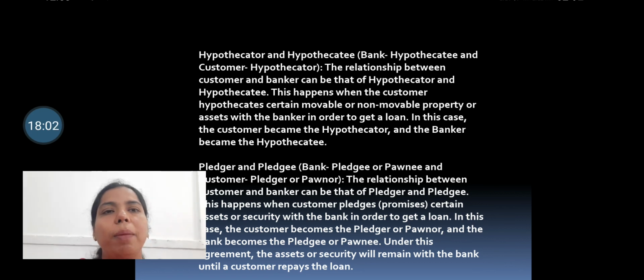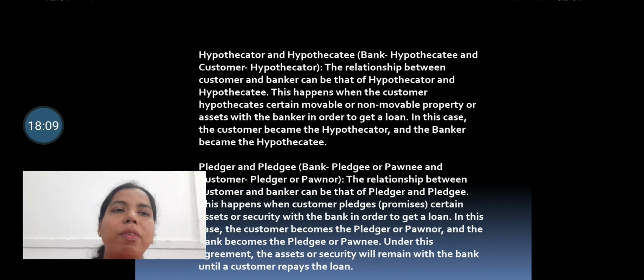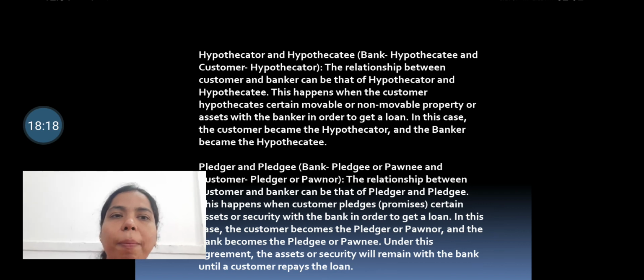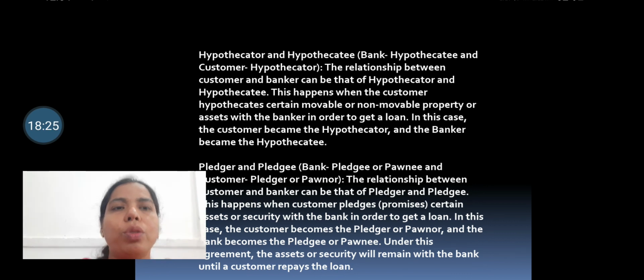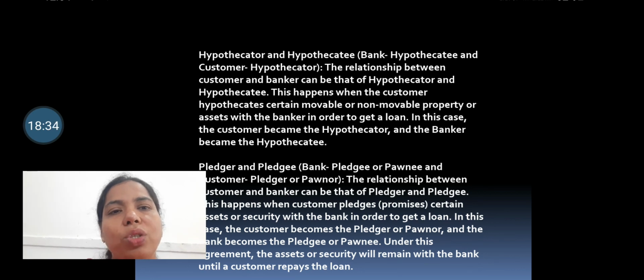Similarly, the pledger and pledgee relationship, again, is in terms of certain assets which are pledged, or we can say mortgaged. The relationship between the customer and banker can be that of pledger and pledgee. This happens when the customer pledges certain assets or security with the bank in order to get a loan. So the bank is giving the loan on the basis of certain security. The bank is actually the pledgee and the customer is the pledger.